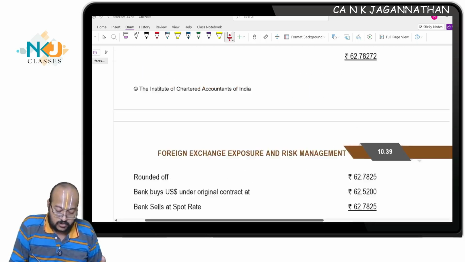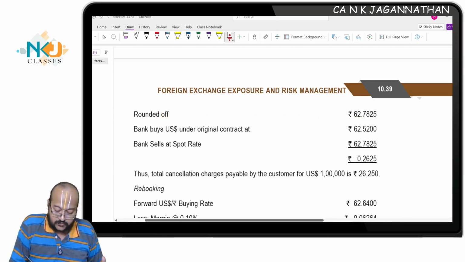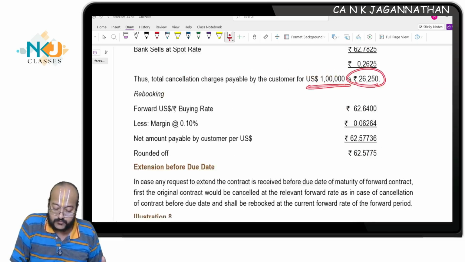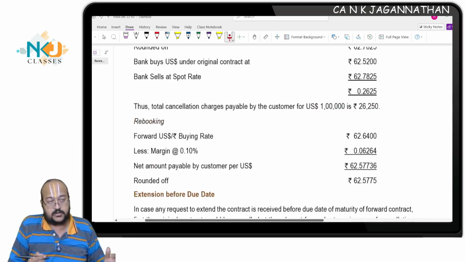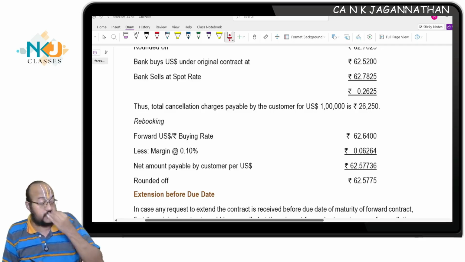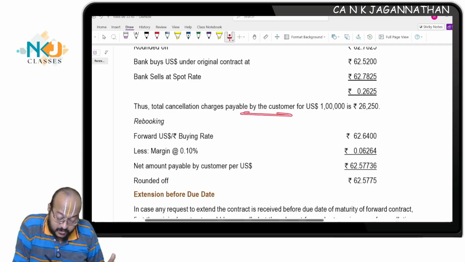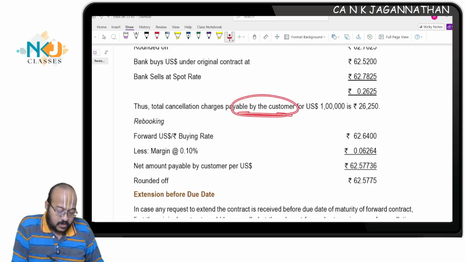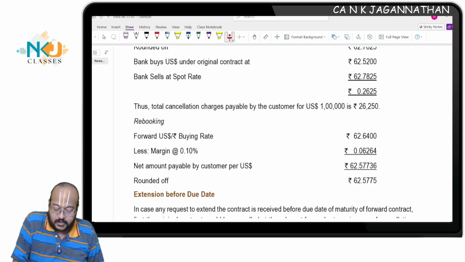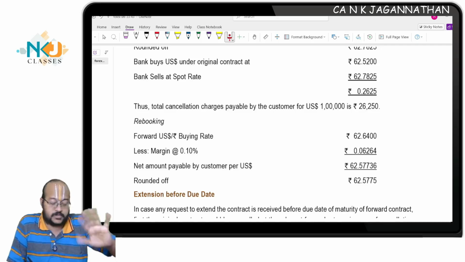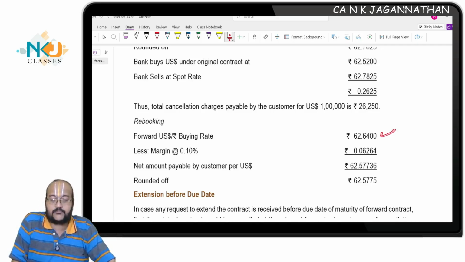The solution is also given here. You see what is the difference? The difference is 0.2625 per dollar. For $1 lakh, 26,250 is the exchange loss which has to be compensated by the customer, payable by the customer, and rebooking the contract. 62.64 will be there, minus exchange margin, because you are buying from the customer.